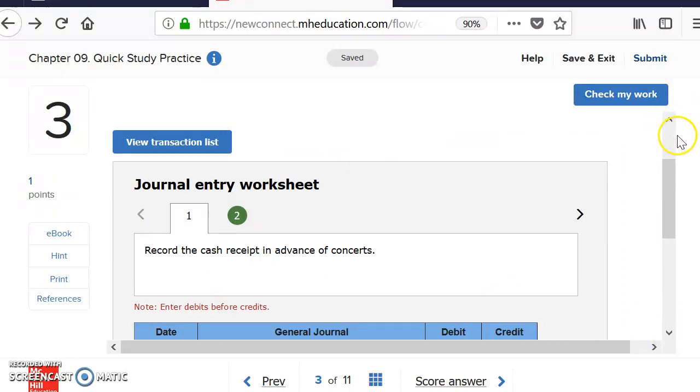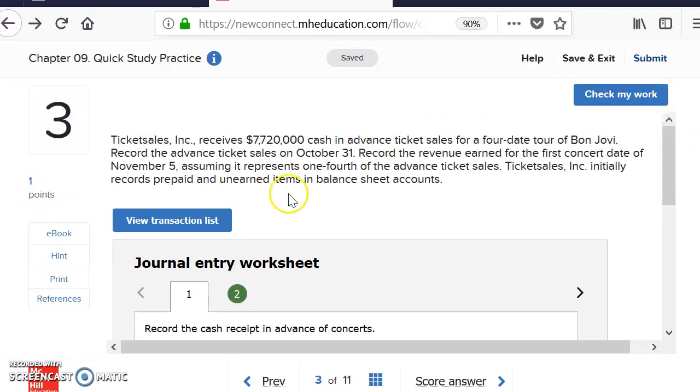So for this one, it has us to record. Ticket Sales Inc. received $7,720,000 cash in advance for ticket sales for a 4-date tour of Bon Jovi. Record the advance ticket sales on October 31st. Record the revenue earned for the first concert date of November 5th, assuming it replenishes 1/4 of the advance ticket sales. Ticket Sales Inc. initially records prepaids and unearned in balance sheet accounts.